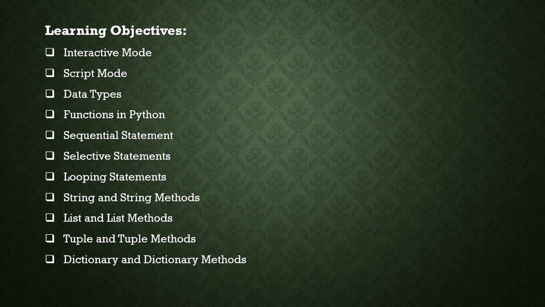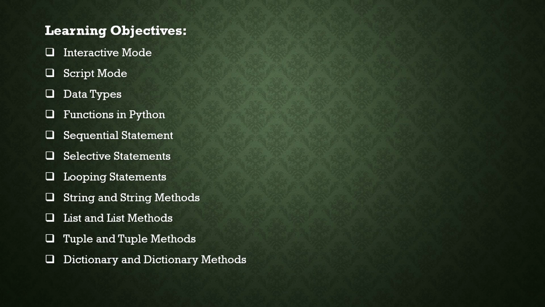And string methods. What do you mean by string? String means a collection or a sequence of characters, a sequence of letters. Methods here mean functions based on string operations.